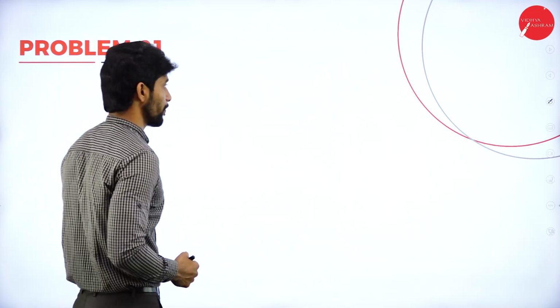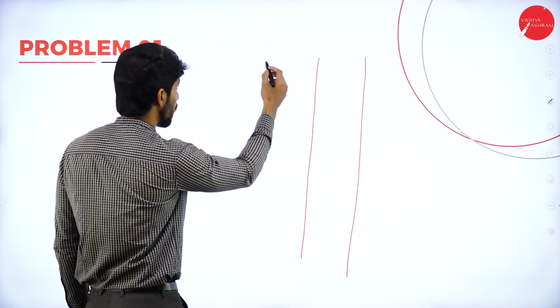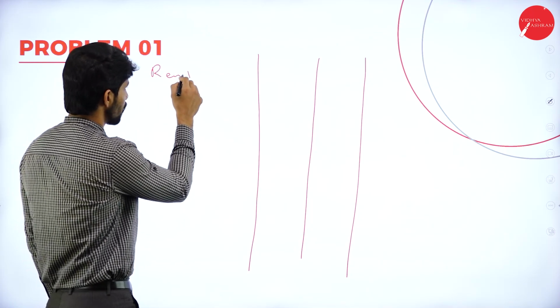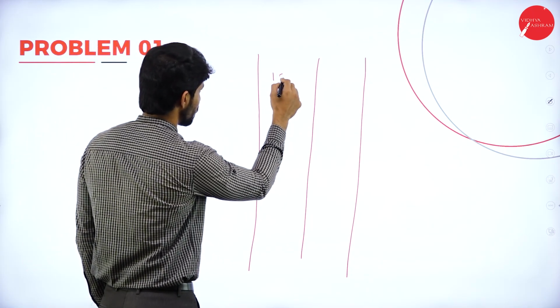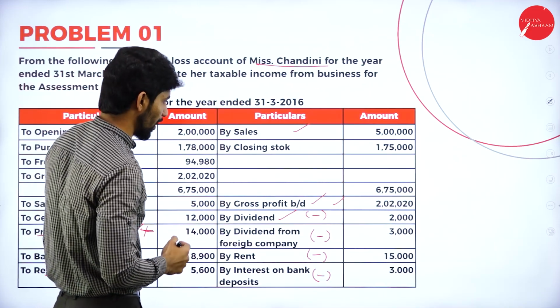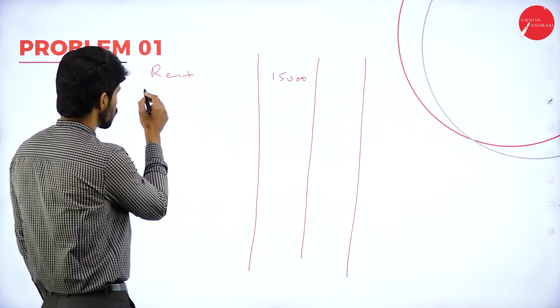So we continue the format in the next slide. Again, particulars, amount. Rent of rupees 15,000, and also we have interest on bank deposit, 3,000.